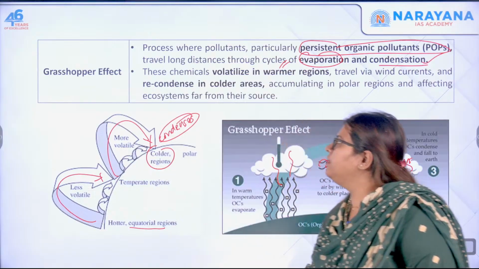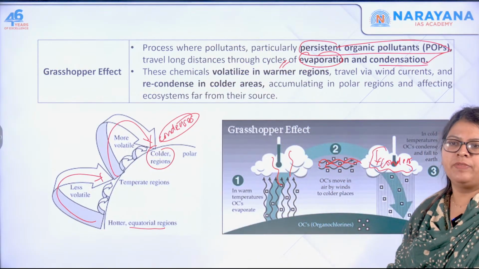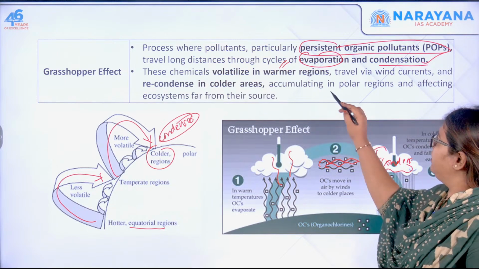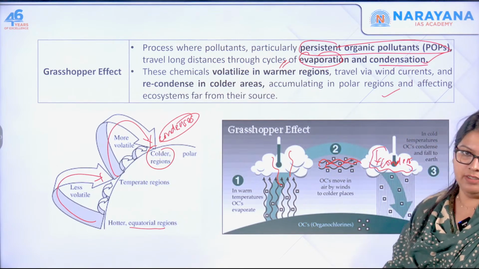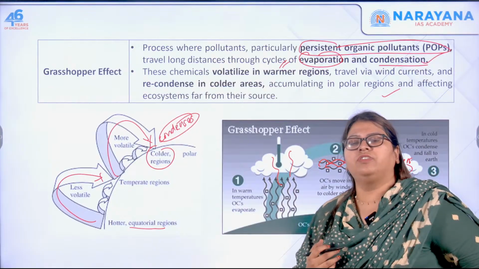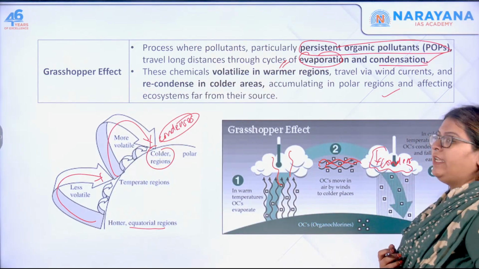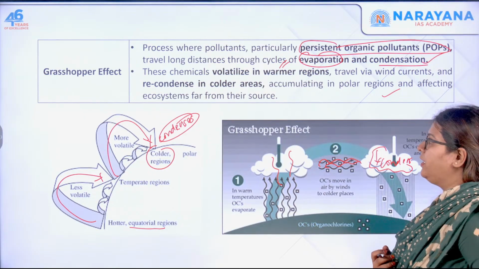This is called the grasshopper effect. Okay, and finally, what does it do? This actually accumulates in the polar regions and affects the ecosystems over there, because the concentration becomes more in this particular region. Okay, next let us move to the next topic.